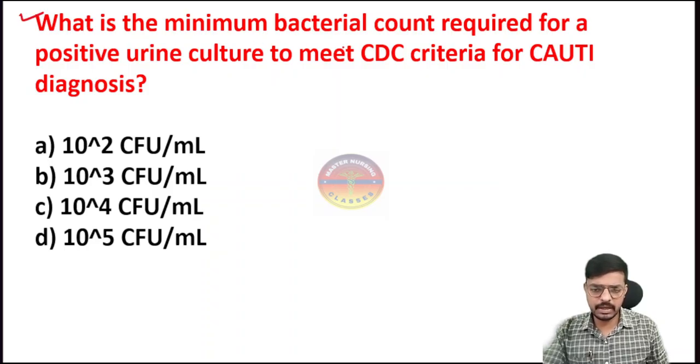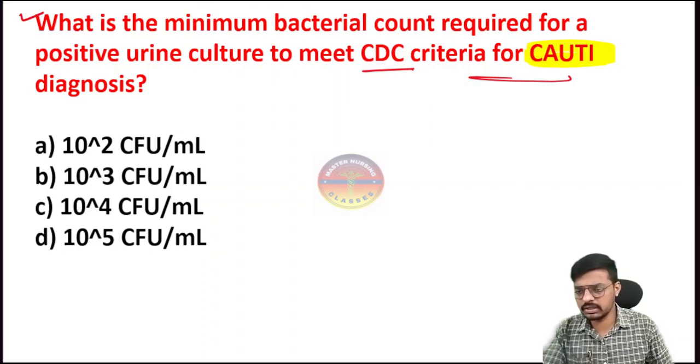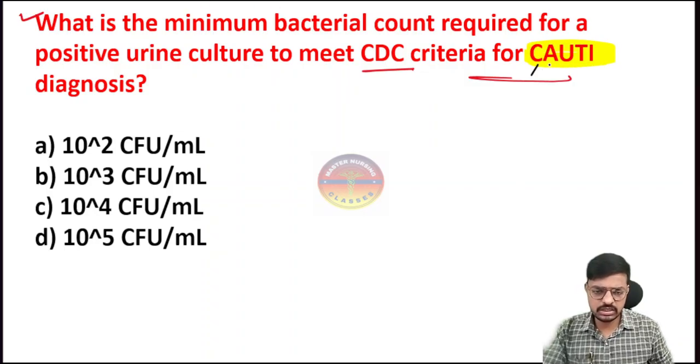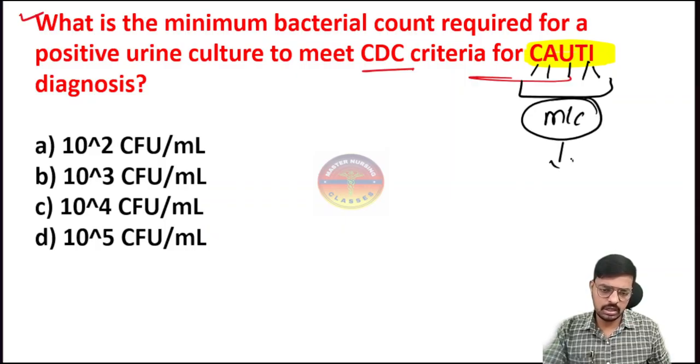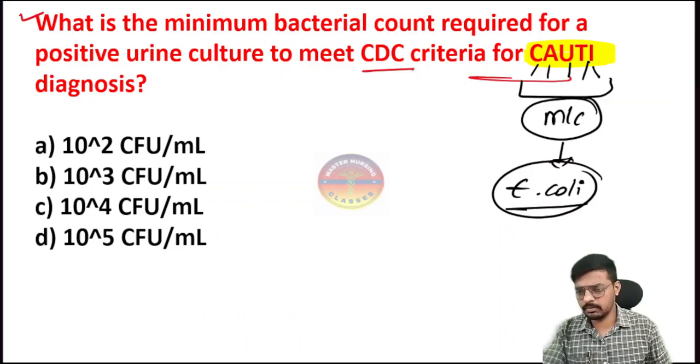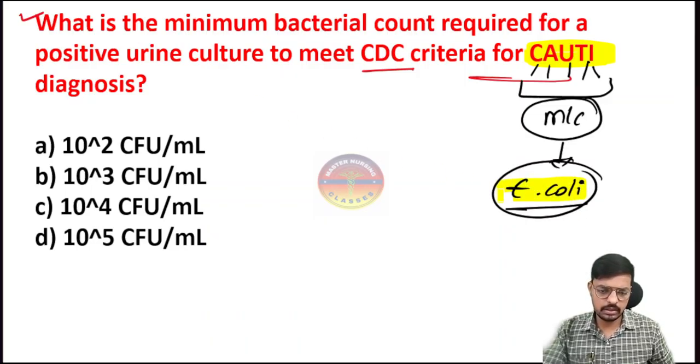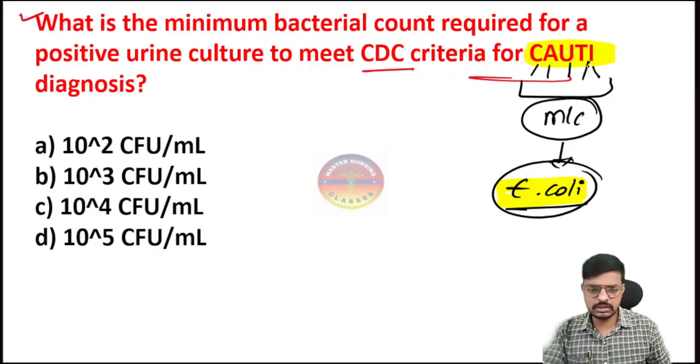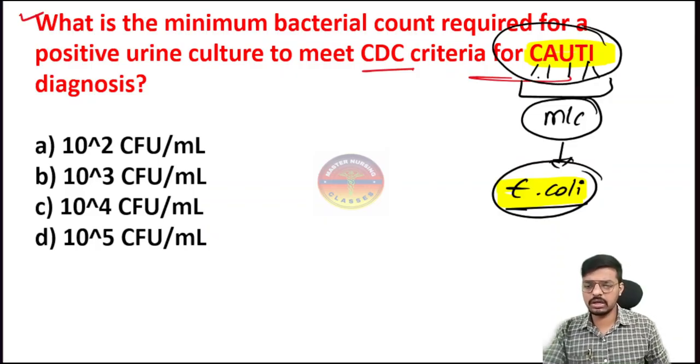What is the minimum bacterial count required for a positive urine culture to meet the CDC criteria of CAUTI? So what is CAUTI? In yesterday's class we have seen that CAUTI is the catheter-associated urinary tract infection. This is the most common hospital-acquired infection, and the most common cause for CAUTI, we have seen, is E. coli, the most common cause for our urinary tract infection. Here it is in catheter-associated urinary tract infection.